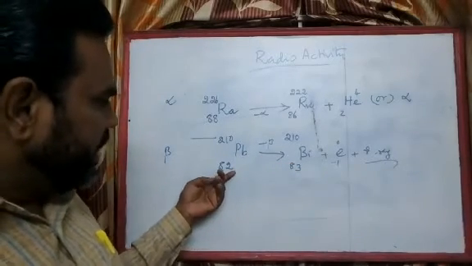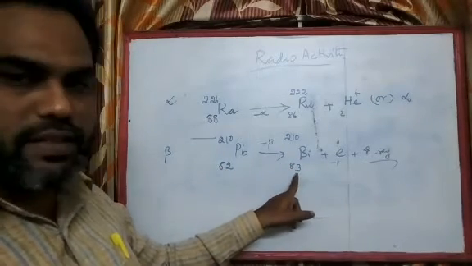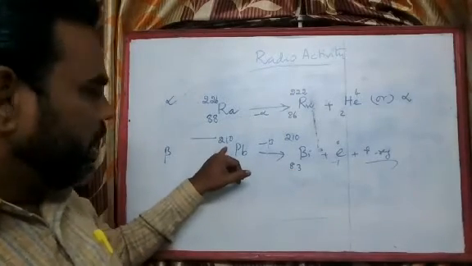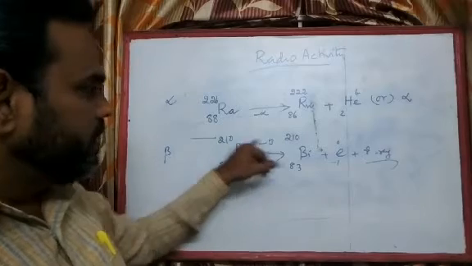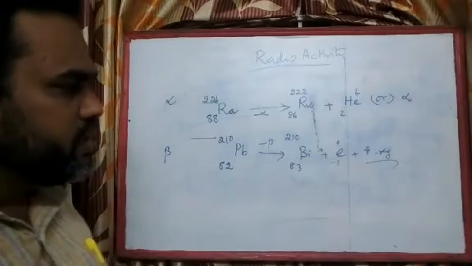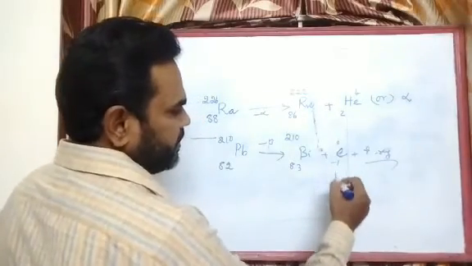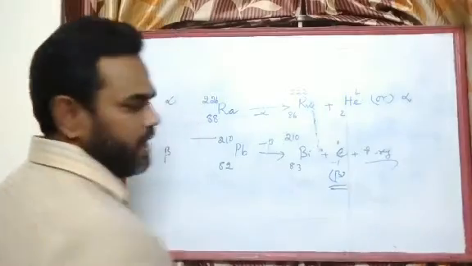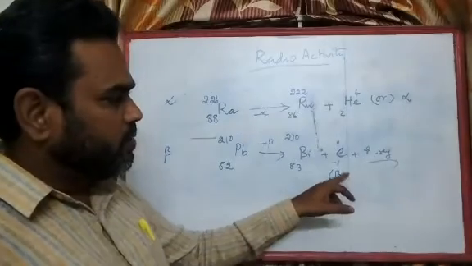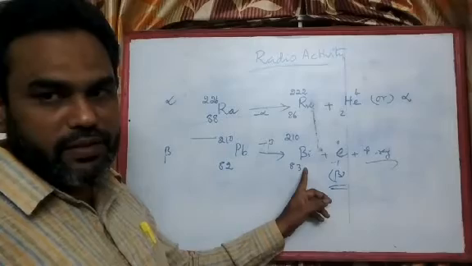Atomic number of lead is 82. On emitting the beta radiation, atomic number increases by 1 unit, so 82 becomes 83. Mass number of lead is 210 and the mass number remains unchanged. Okay. So that means an electron is emitted. Beta radiation is nothing but an electron, and hence it is negatively charged. So by emitting an electron, lead becomes bismuth.